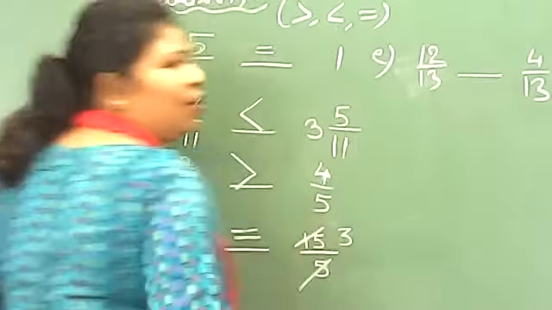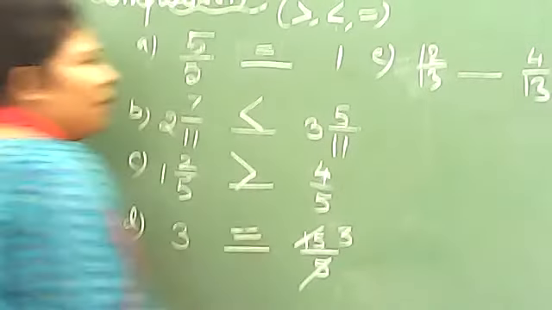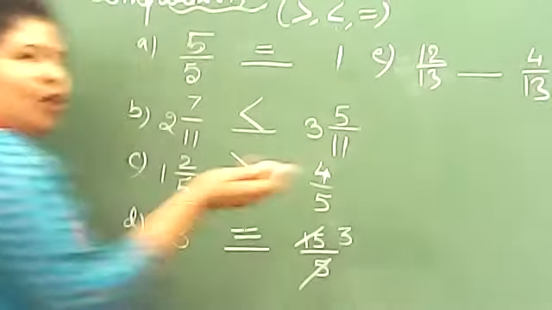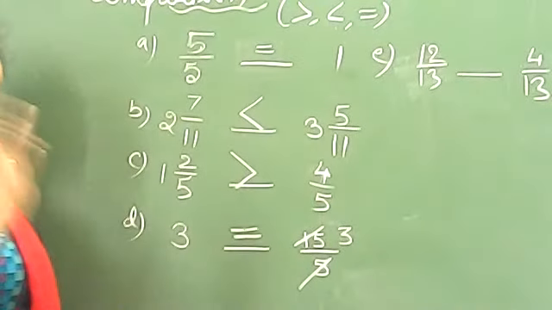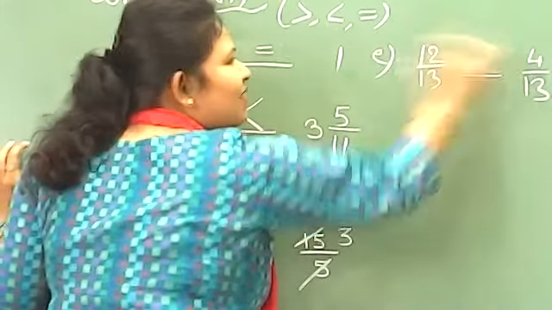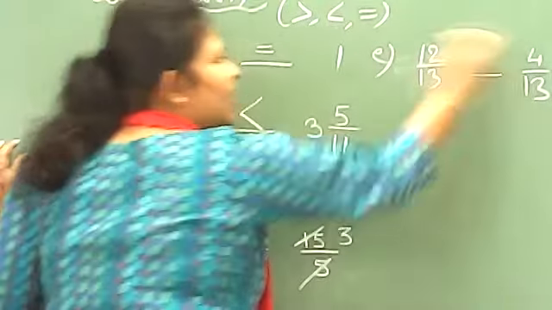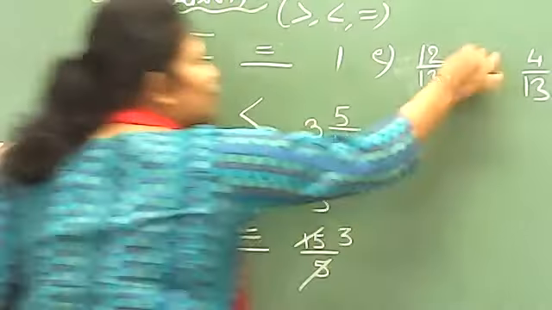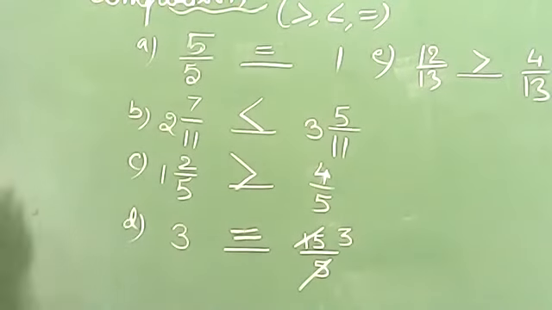A very simple question. Both are proper or improper? Proper. Proper also and like also, but right now they are proper and like. So here, what will we see? We will see only which one is greater. 4 is greater or 12? 12. So this will be the greater one.